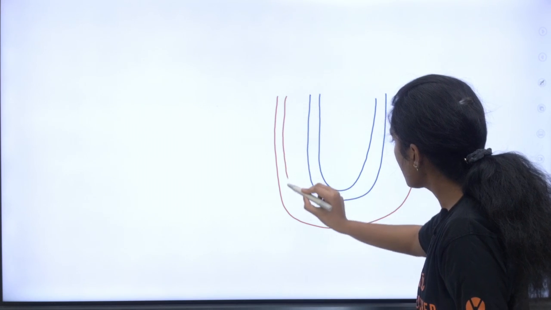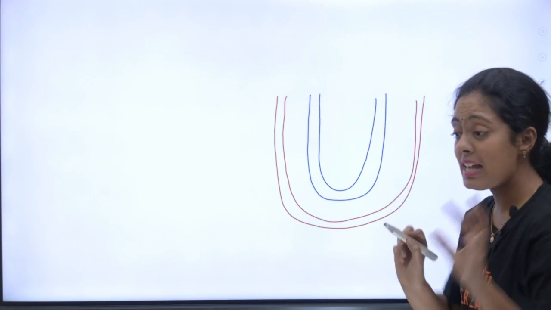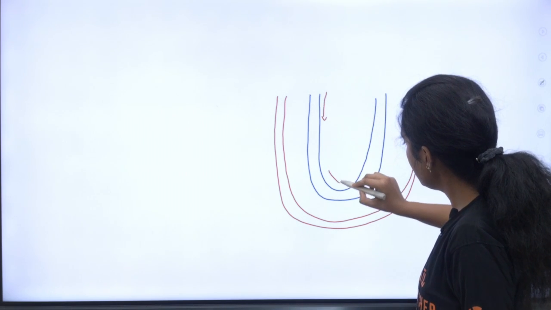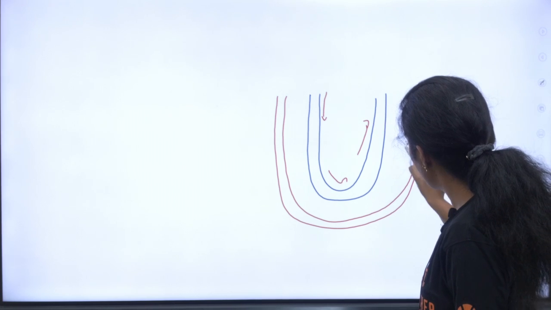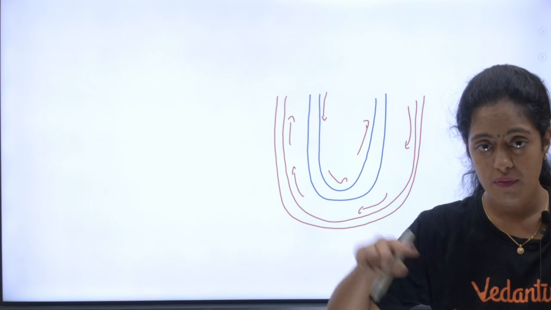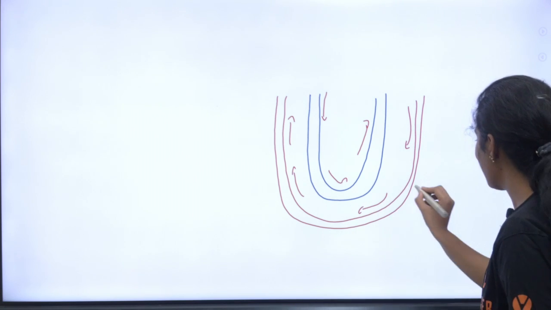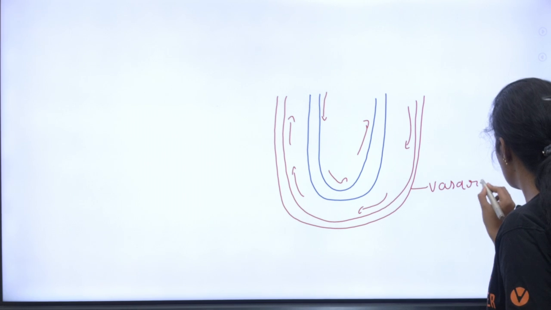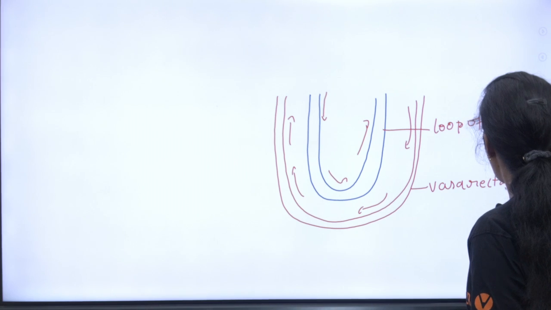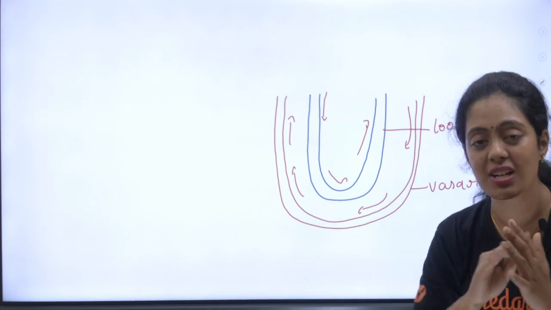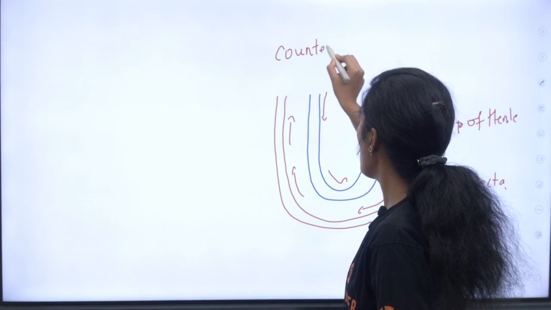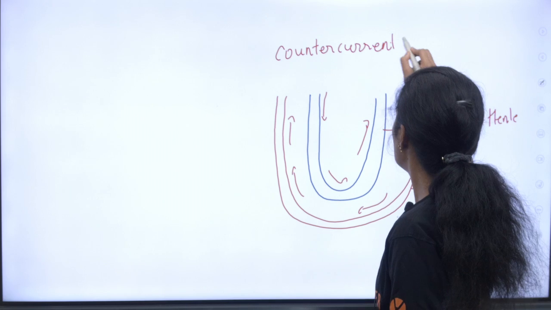Okay, diagram da varanjittirukken. So what is happening is, listen to me carefully, if the flow of filtrate is in this direction, okay, the flow of blood will be in the opposite direction. Okay, the flow of filtrate in the loop of Henle and the flow of blood in the vasa recta. So idu enadhu vasa recta. So idu enadhu loop of Henle. They are in opposite direction. ரெண்டுமே ஒரே directionல கிடையாது. They happen in opposite direction. This is what we call it as counter current mechanism.